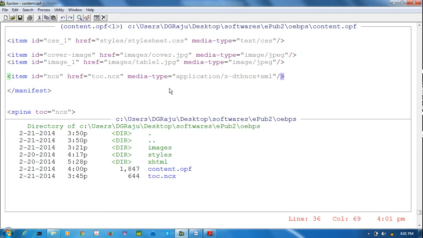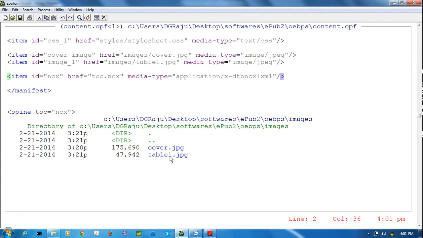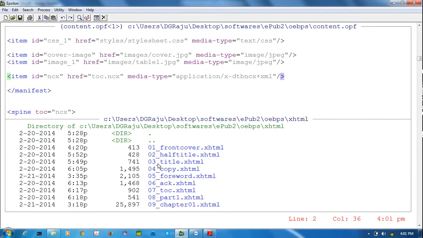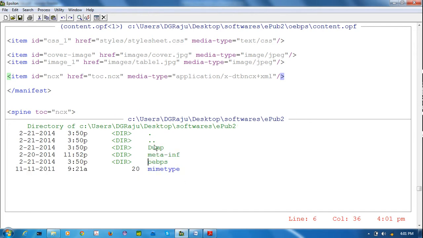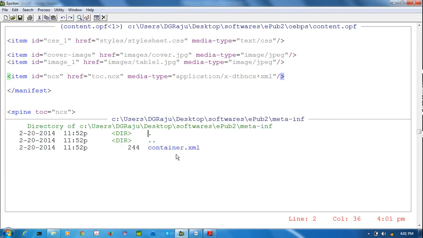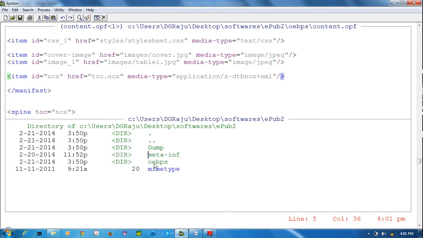Okay, this is our NCX file. Next, we have mentioned all images, all style sheets, all XHTML files, and this thing also. But we no need to mention about meta, env and container. Okay, so I have mentioned all the things.